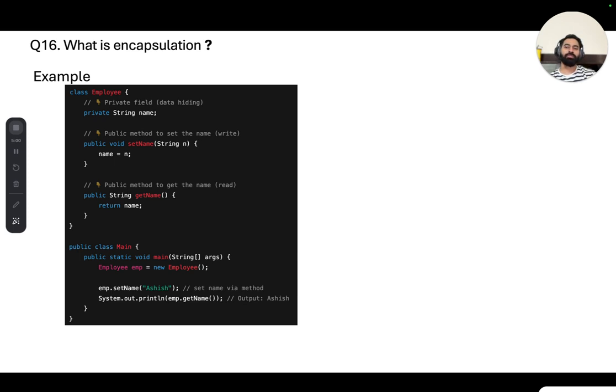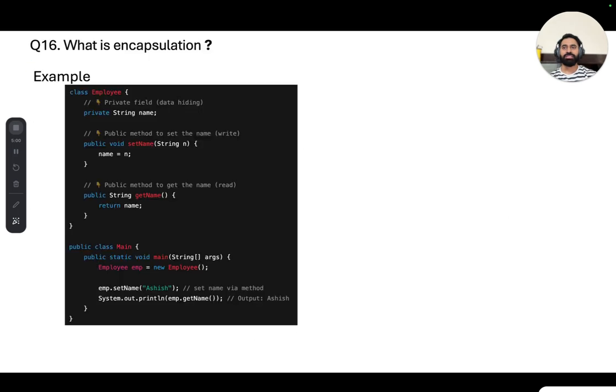Or if you want to talk about any real world example, then you can think of a capsule. Capsule means the medicine. In the medicine the data is hidden inside, right? You can only use it in the prescribed way through a method. Just like that in Java, the class field is private here, and you can access it by using a public method, right? I hope you got this.